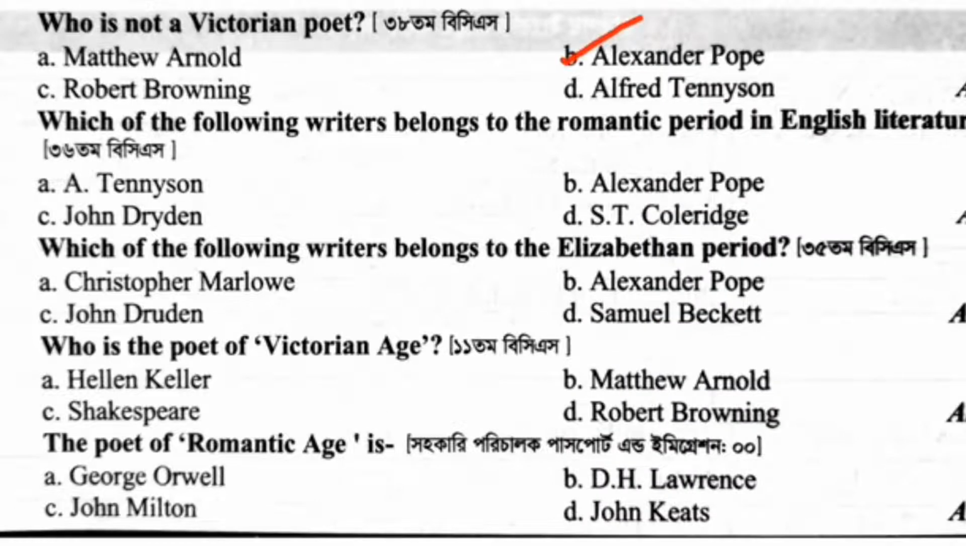Alexander Pope. Which of the following writers belongs to the Romantic period in English literature? S.T. Coleridge. Which of the following writers belongs to the Elizabethan period? Christopher Marlowe. Who is the poet of Victorian age? Robert Browning. The poet of Romantic age is John Keats.